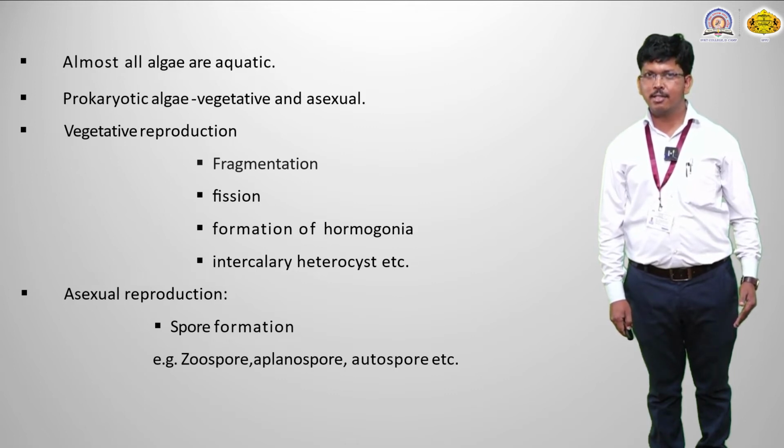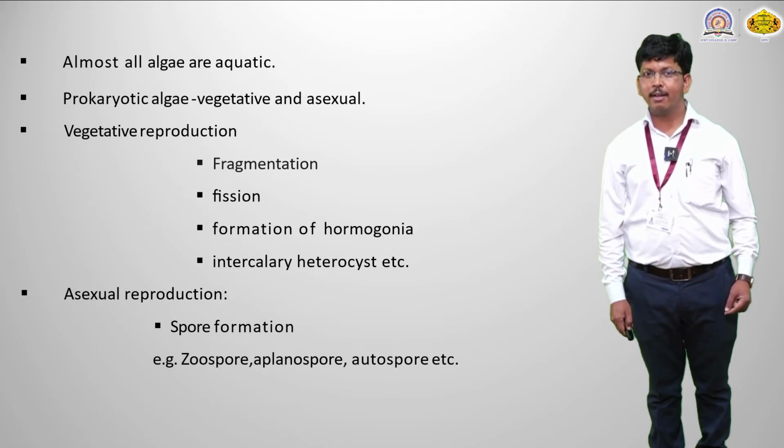Then intercalary heterocysts. What are they? Heterocyst cells are present in some algae, for example Nostoc and Anabaena. These blue-green algae have special cells that have the ability to develop a new thallus. So these are the vegetative reproduction modes observed in prokaryotic algae. Next is asexual reproduction, which is also found in prokaryotic cells. There is spore formation like zoospore, aplanospore and autospore. One of the important asexual spores is the zoospore.